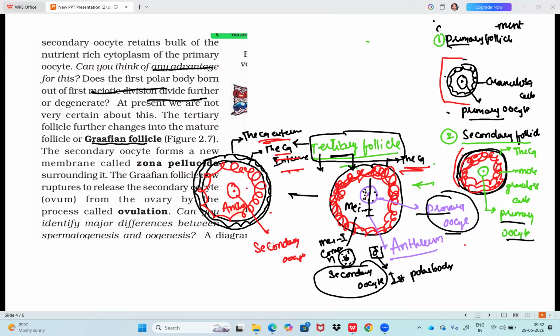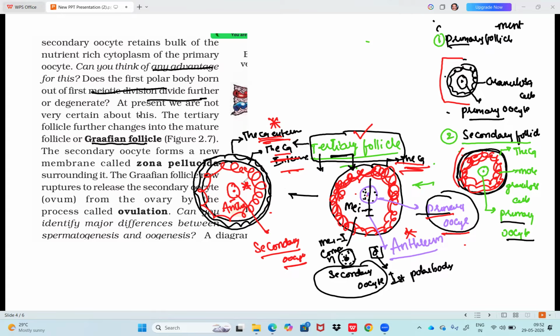So, now the tertiary follicle is having what? Secondary oocyte. Previously, what is in tertiary follicle? Primary oocyte. Now it has turned into secondary oocyte. Previously, the follicle had a single layer of theca. Now it turns into theca externa and theca interna. So, presence of antrum, theca turning into theca externa and theca interna, and primary oocyte turning into secondary oocyte are the characteristics of tertiary follicle. You should stop at tertiary follicle. You have to revise like this.